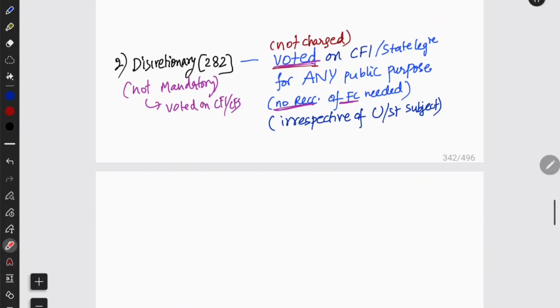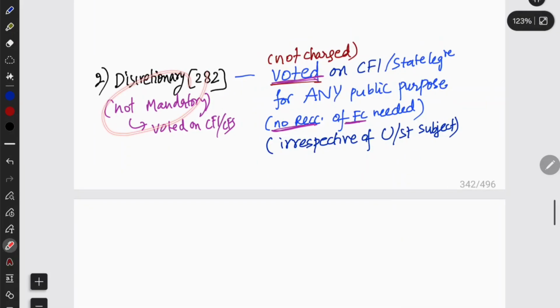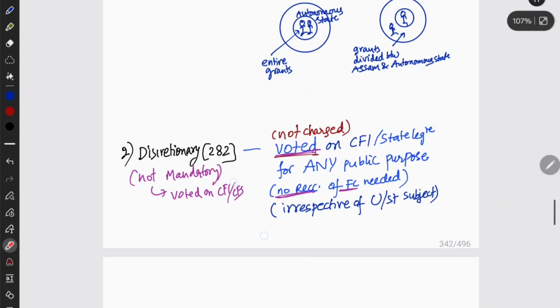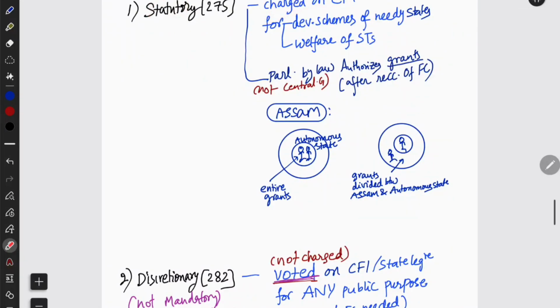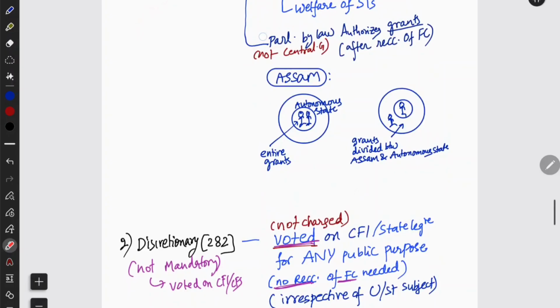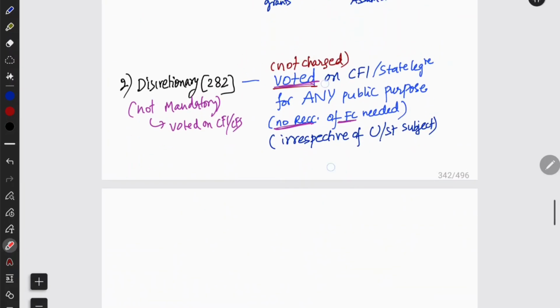And next we have Article 282 discretionary grants. Okay, discretionary grants, they are not mandatory. They are voted on the Consolidated Fund of India or the state legislature. I mean, see, this is discretionary and that is statutory, therefore they are charged. There is no need for voting for it. If needy states or STs have to be promoted, there is no requirement of voting. They are statutory, Parliament by law. It is not the central government, it is Parliament by law. But discretionary, it's not like that.